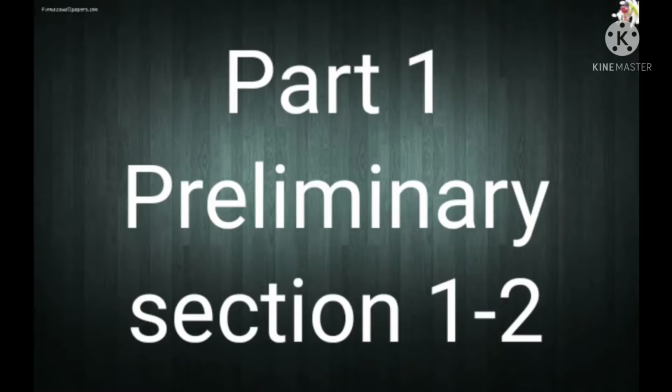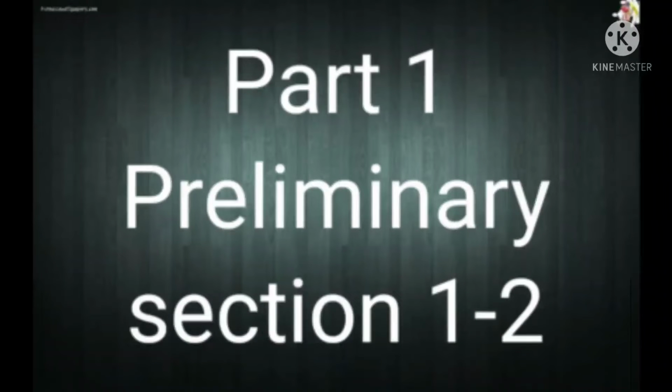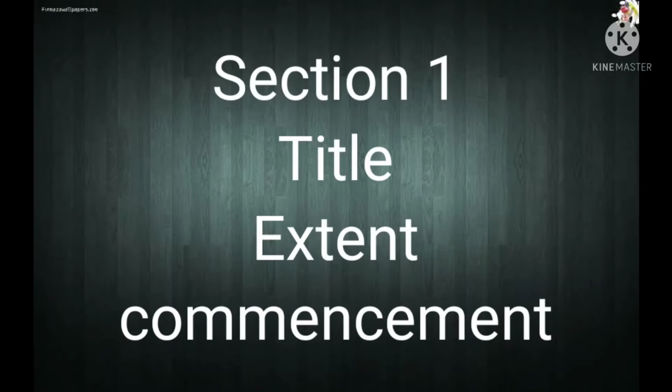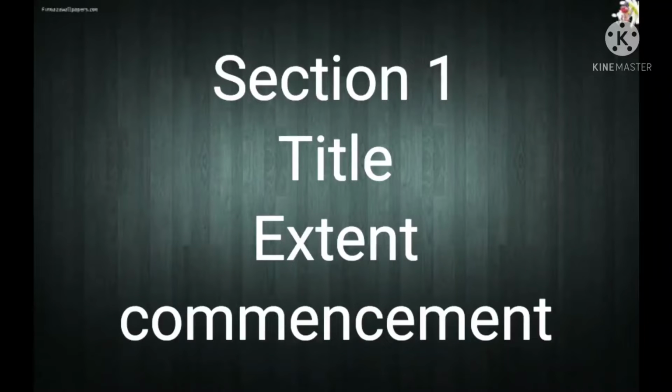Now we will move on to Part 1 of the Limitation Act, which deals with the preliminary part, extending from Section 1 to Section 2. Section 1 deals with short title, extent and commencement, and Section 2 deals with the definition of some specific words which are used under the Limitation Act. So Section 1 deals with the title, extent and commencement. What is the title? The title of the Limitation Act is the Limitation Act 1963.